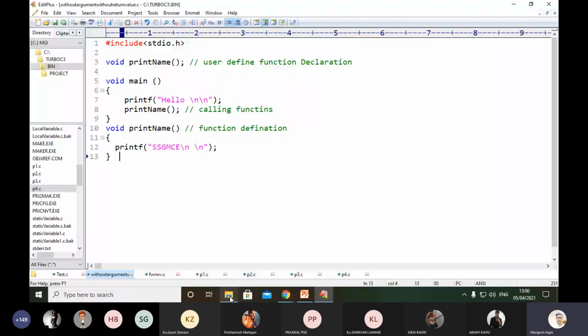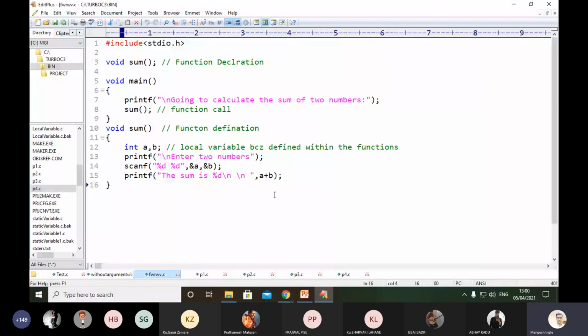We are going to calculate the addition of two numbers without any arguments, without any parameters, and without any return value. Yes, you can see on your screen. For line number 1, we have used one header file. On line number 3, you can see one function we have declared, that is sum.